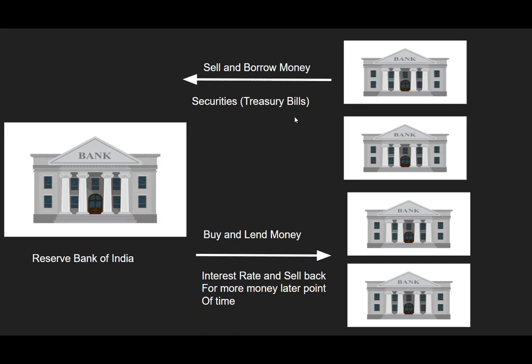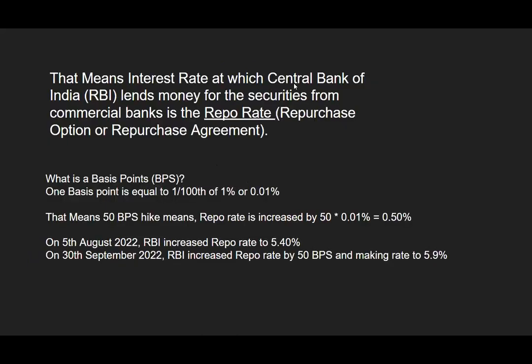To do that, they will sell their securities to RBI, and RBI will buy them and lend the money to SBI, and they charge an interest rate for that. That means the interest rate at which the central bank of India, RBI, lends money against securities from a commercial bank is the repo rate. So the interest rate which they are charging from the SBI is the repo rate.